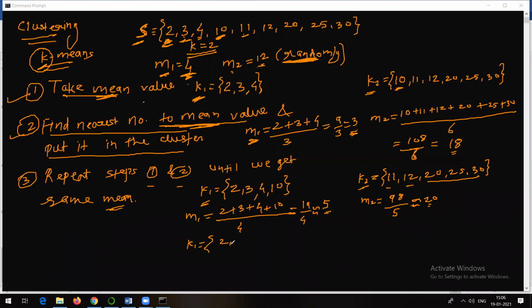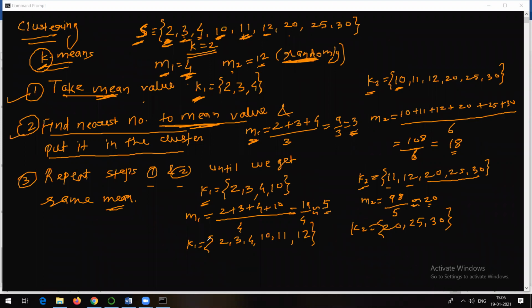So obviously 2 is nearer to 5 as compared to 20. 3 is here, 4 is here. 10 is also here. Let's check 11. 11 minus 5 is 6. 20 minus 11 is 9. So 11 is going to come in this cluster. What about 12? 12 minus 5 is 7, and 20 minus 12 is 8. So 12 is also going to come here. What about 20? Obviously 20 is near to 20 only. So now see, my K1 and K2 are going to be like this. In K2 I am going to get 20, 25 and 30.